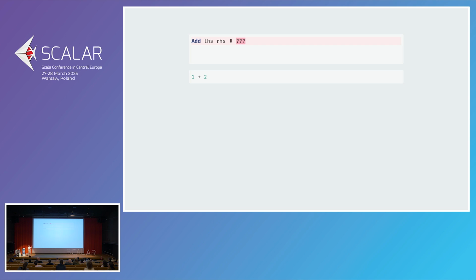When we encounter add, things get a little more complicated. Not that much, but a little, because what do you want to interpret that as? Well, you're going to want to add the left-hand side and right-hand side, won't you? But the problem is these things are not numbers. You can't actually add them together.